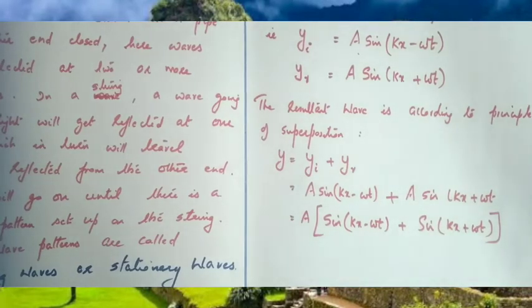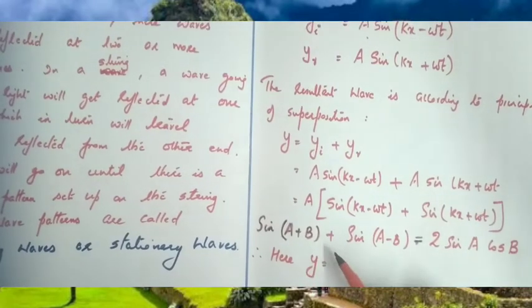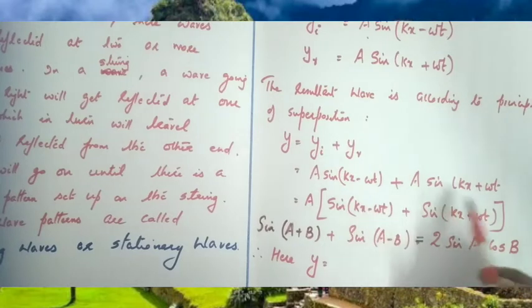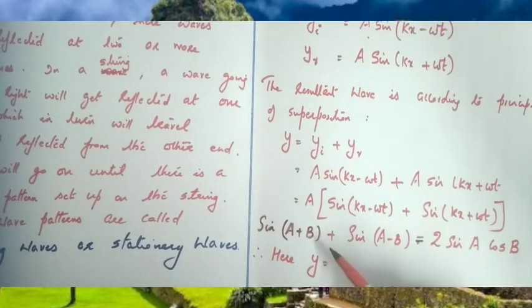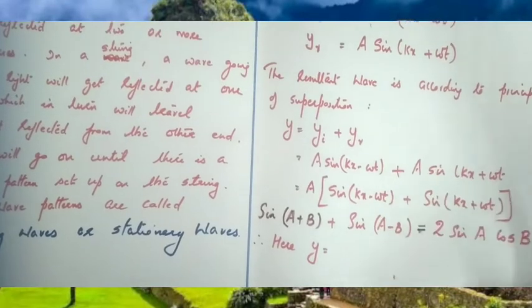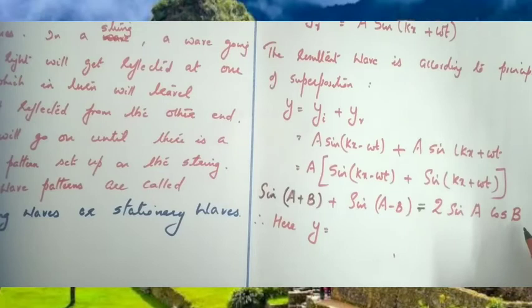Clear? And we know the trigonometric identity: this is of the form sin(a plus b) plus sin(a minus b). So we have sin(a plus b) plus sin(a minus b) equal to 2 sin a cos b. So that is a trigonometric identity.